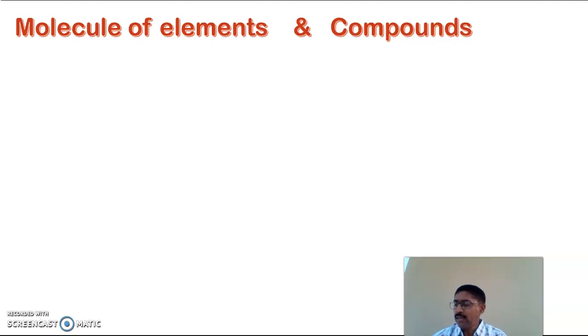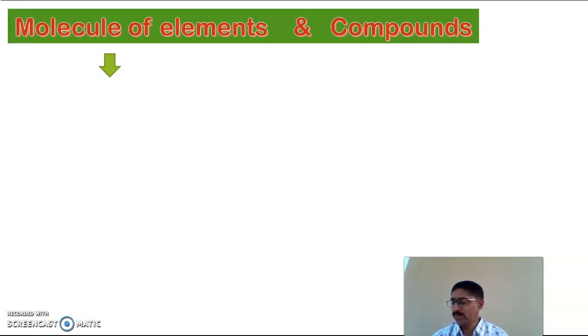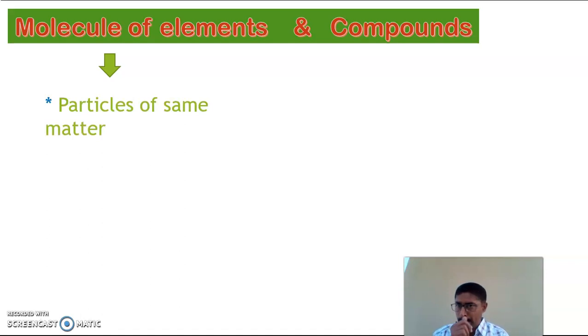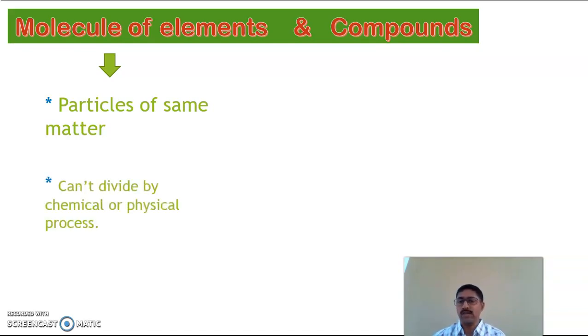Next one, that is the difference between molecule of elements and compounds. See here, particles of same matter, those are molecule of elements. They cannot divide by chemical or physical process. For example, iron, copper, oxygen, etc. And in this side, compounds.